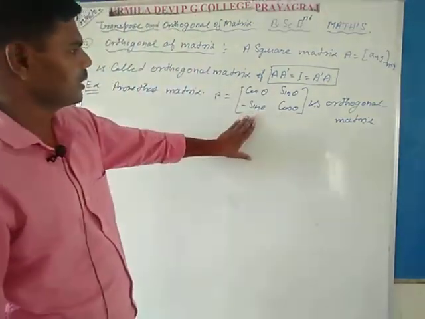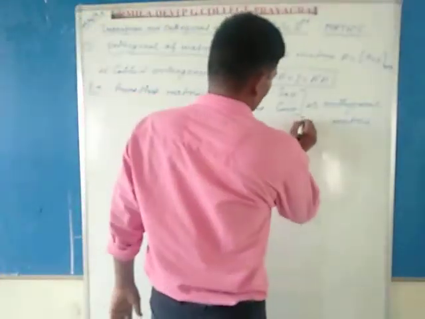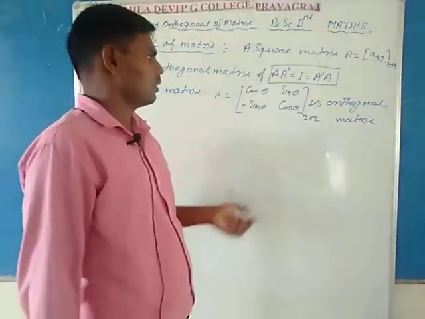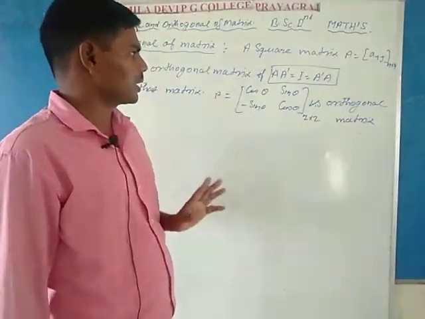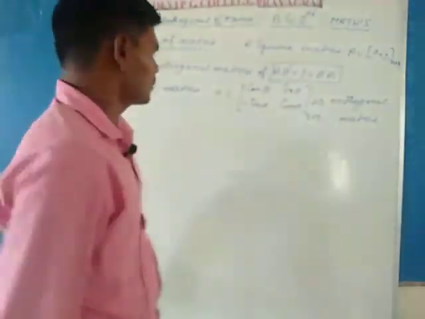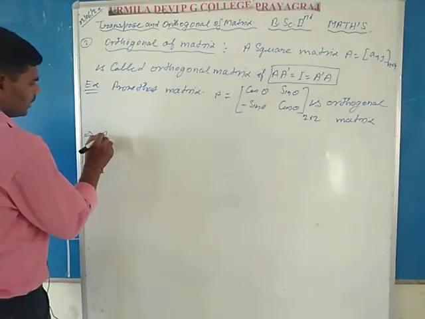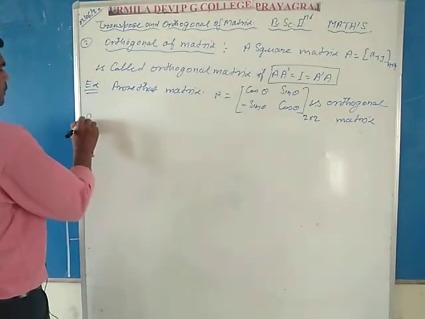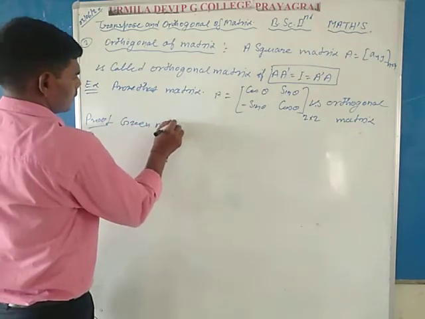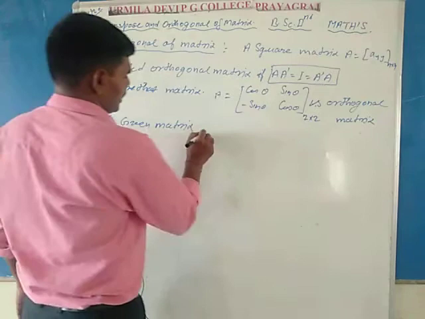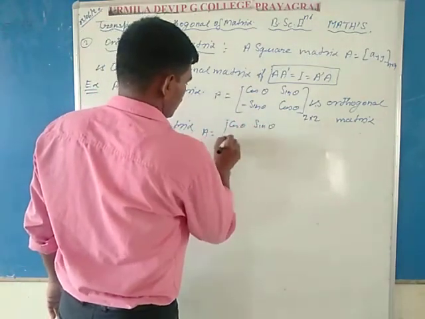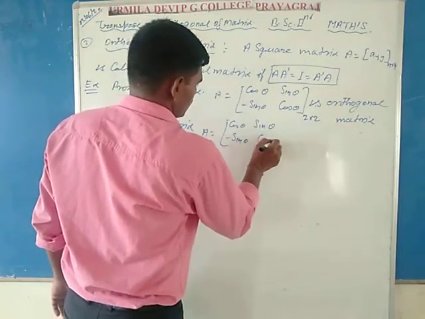Here it is clear that this is a square matrix because it is of 2 by 2 order, so the first point of the definition is clear. Now calculate the transpose of the matrix, and after that multiply A and A dash, and A dash A. Given matrix A is equal to cos theta sin theta, minus sin theta cos theta.